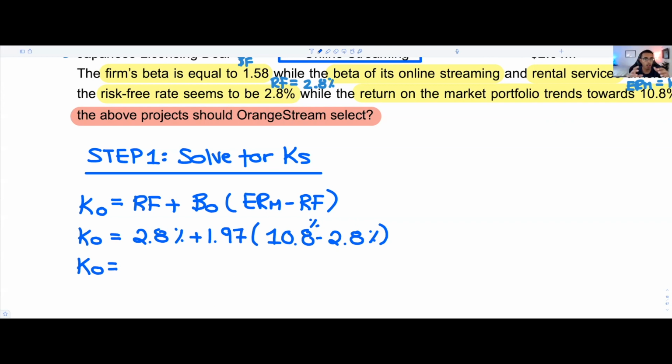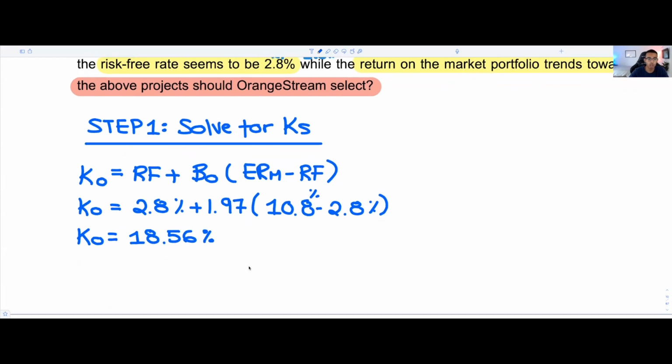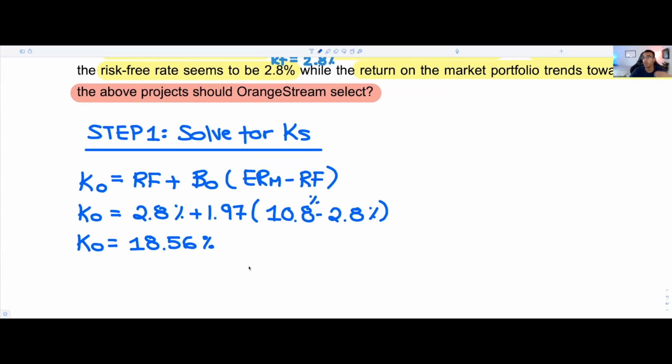So in this case, we have RF, which is 2.8%, that is correct, plus 1.97, which is the beta of online streaming, times the market risk premium, which will be 10.8 minus 2.8. I did another sense check, and this looks correct. Once you plug everything in, you get, wow, pretty big amount for your KO, 18.56%. So that's going to be your KO, the required rate of return, essentially the K that you're going to plug in for all the projects within the online streaming division.